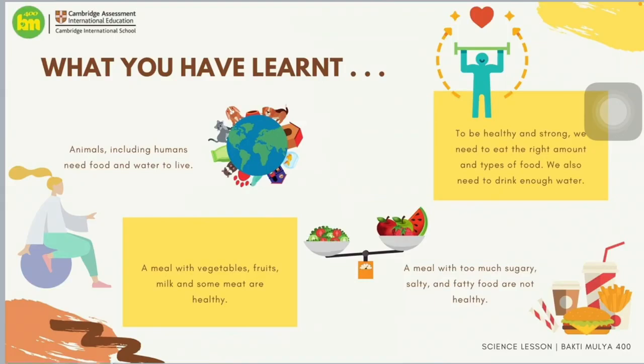We also need to drink enough water, or maybe other kinds of water such as milk and yogurt. And in a meal, we need a lot of vegetables, fruits, and some dairy or meat so we can keep our body in a healthy shape. A meal with too much sugary, salty, fatty food is not really healthy, such as candies, chocolate, or any kind of fast food.